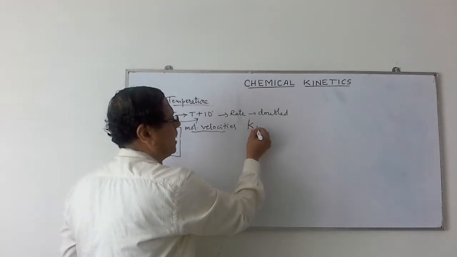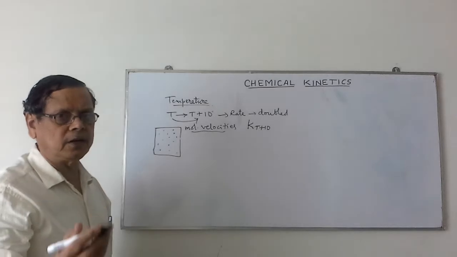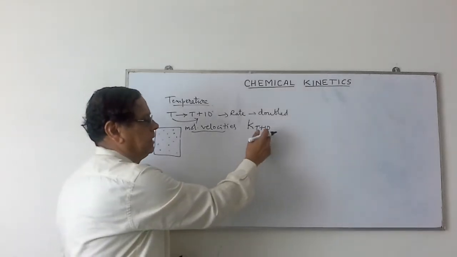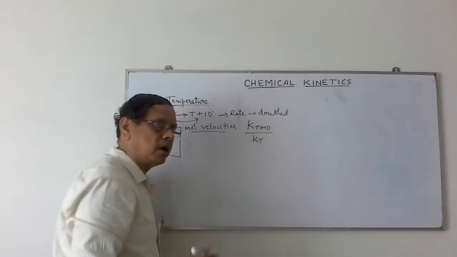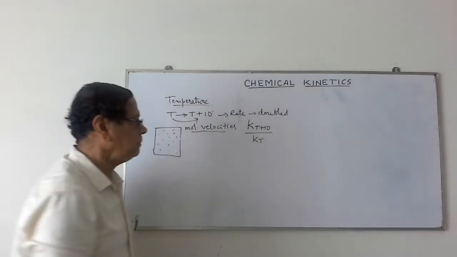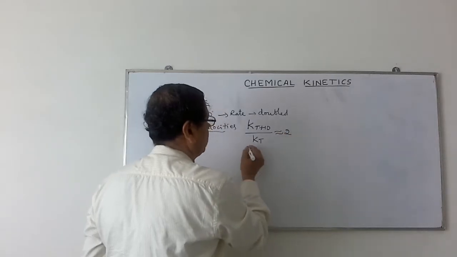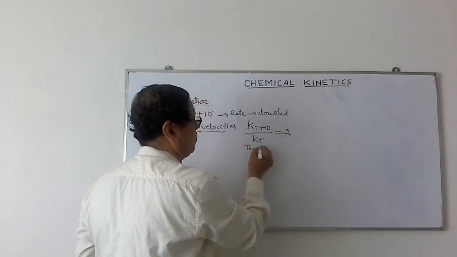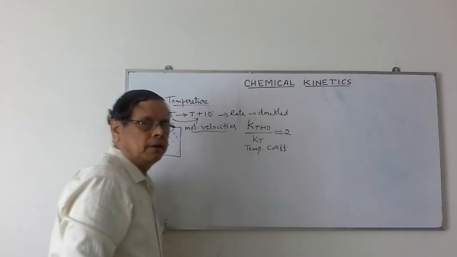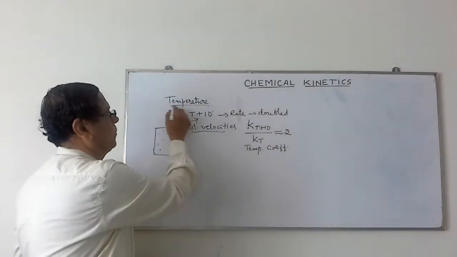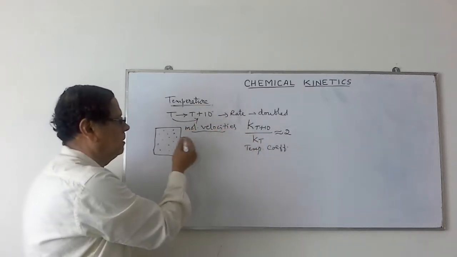Suppose this is K at T plus 10 degrees, the velocity constant at temperature T plus 10 degrees, and the velocity constant at temperature T. This ratio is found to be almost 2, and this ratio is named the temperature coefficient.